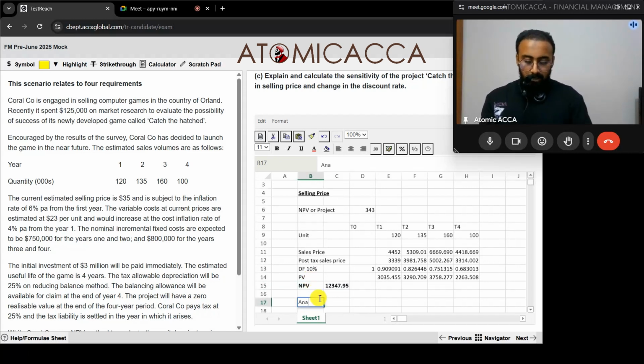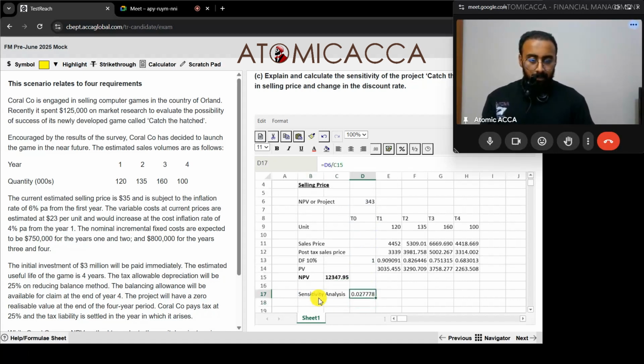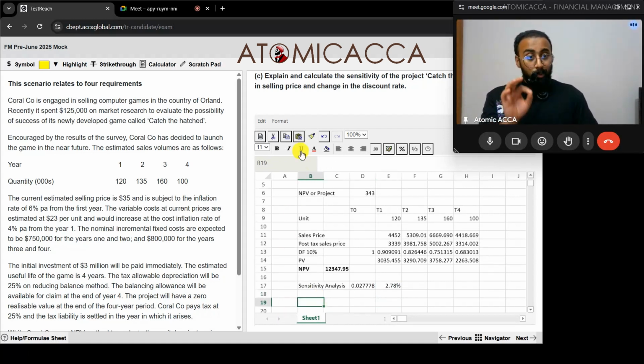Next thing I have to do is the sensitivity analysis. What is the sensitivity analysis formula? NPV of the project divided by NPV of the variable. That is equal to 0.02, that is equal to 2.7777, which means 2.78 percentage. We have calculated; now we have to explain.